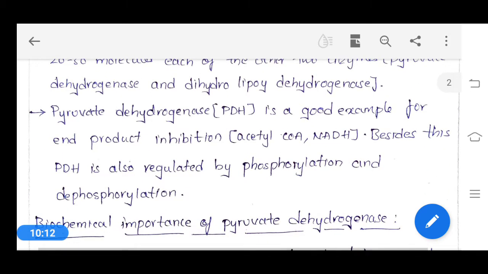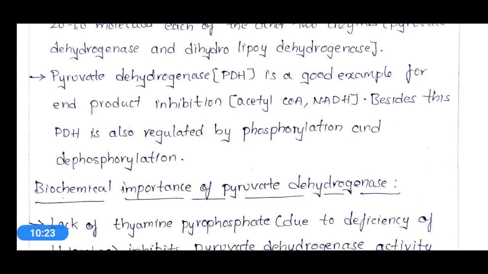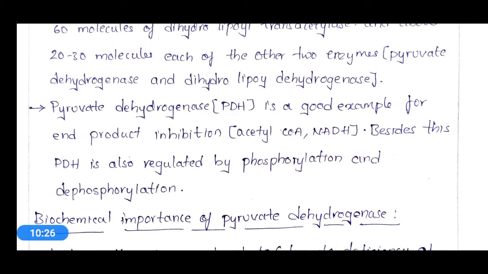Okay, pyruvate dehydrogenase is a good example for end product inhibition. End product inhibition means, if a reaction happened, so take glycolysis as an example. Why I am explaining glycolysis is because this is the best known reaction that you know. So whenever glucose is converted into pyruvate with a series of reactions,